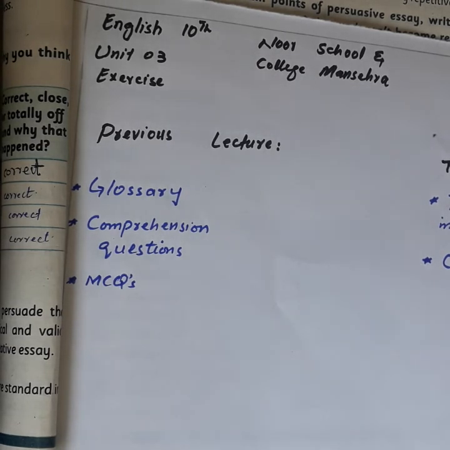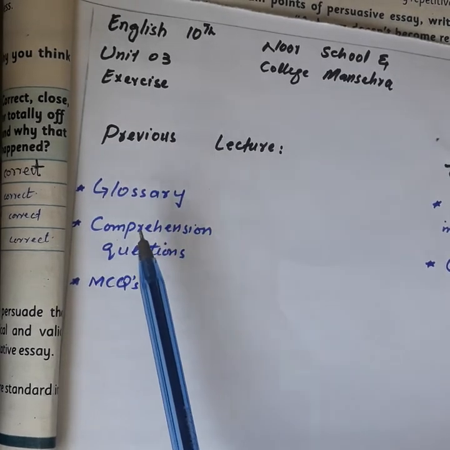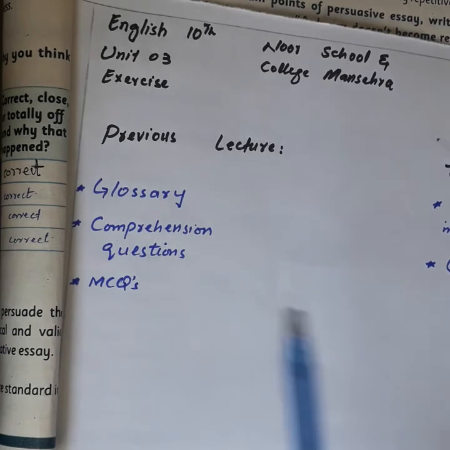Dear students, as you know, we are discussing the exercise of unit number 3, which is a poem, Dreams. In the first lecture, we discussed the paraphrase and explanation of the poem. In the second lecture, we discussed the first part of the exercise, which contained the glossary, comprehension questions and MCQs.